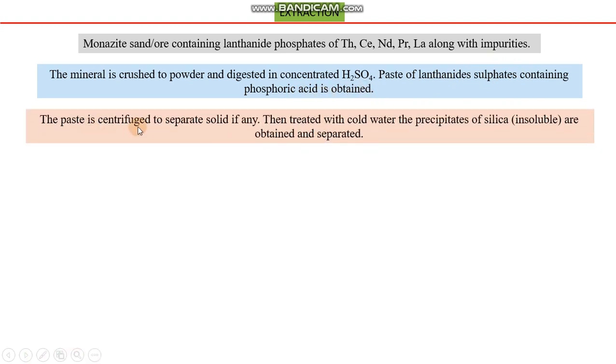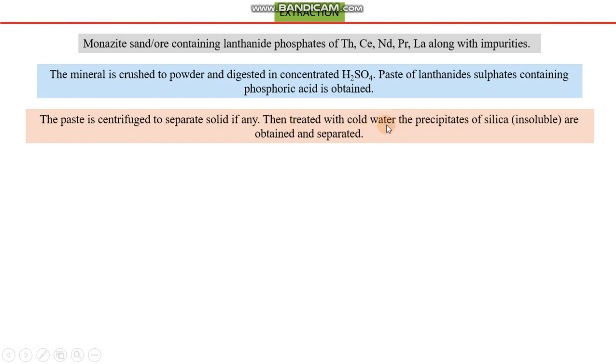Now, the paste is centrifuged, and why is it centrifuged? In order to separate solid material from the liquid, because they are present in two different phases, solution phase and solid phase. So the solid is centrifuged, the solvent is separated from the solid, and then it is treated with cold water.